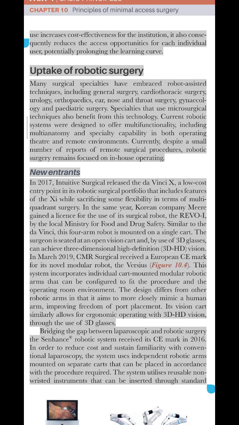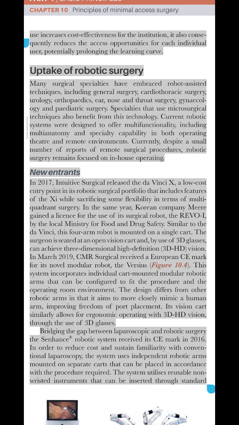New entrants. In 2017, Intuitive Surgical released the Da Vinci X, a low-cost entry point in its robotic surgical portfolio that includes features of the Xi while sacrificing some flexibility in terms of multi-quadrant surgery. In the same year, Korean company Meere gained a license for the use of its surgical robot, the Revo-I, by the local Ministry for Food and Drug Safety. Similar to the Da Vinci, this 4-arm robot is mounted on a single cart. The surgeon is seated at an open vision cart and, by use of 3D glasses, can achieve 3-dimensional high-definition, 3D HD, vision.